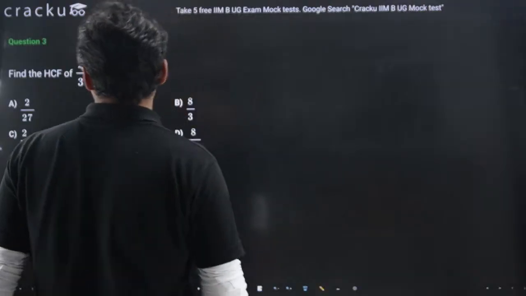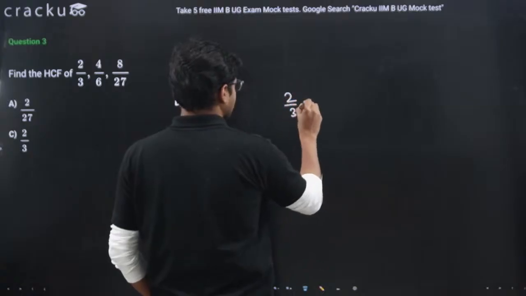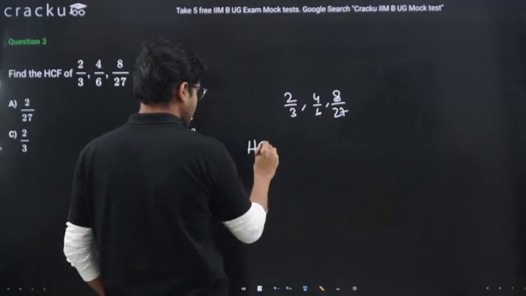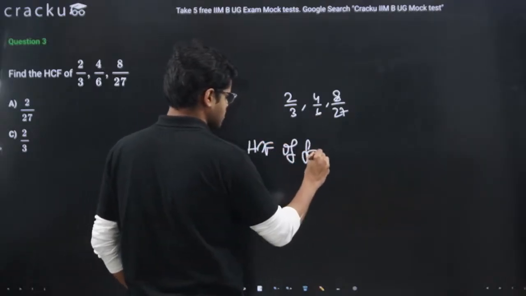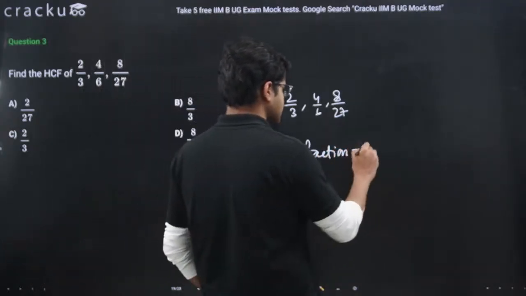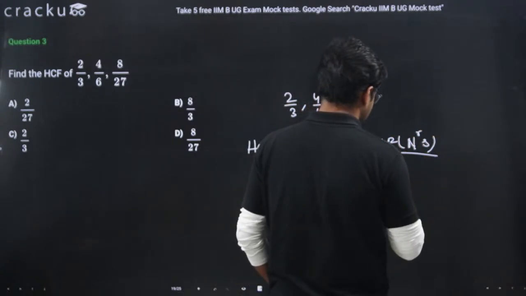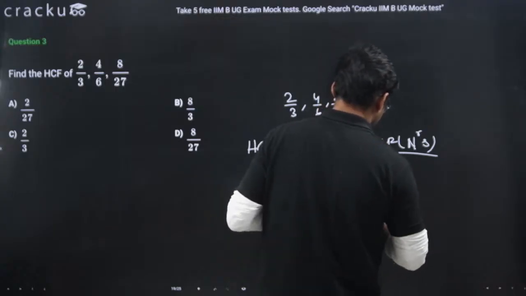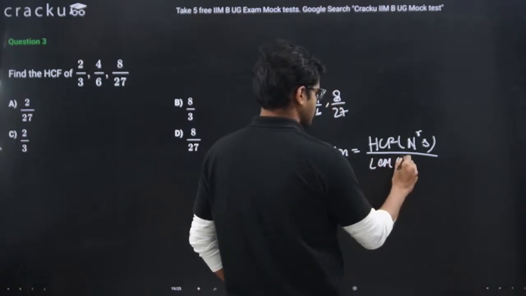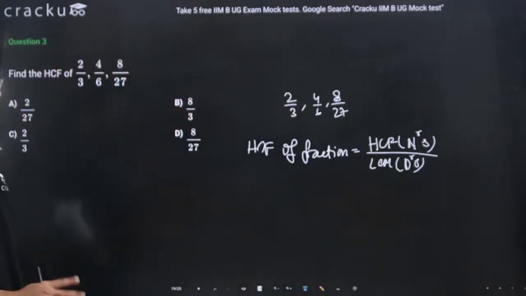Okay, timer. Let's see. What are the fractions given? Fractions given are 2 by 3, 4 by 6, 8 by 27. We know HCF of fractions. What is the formula? The formula is that it is HCF of the numerators and LCM of the denominators. This is a formula which we have read in the previous slides, right guys? HCF and LCM of fractions.